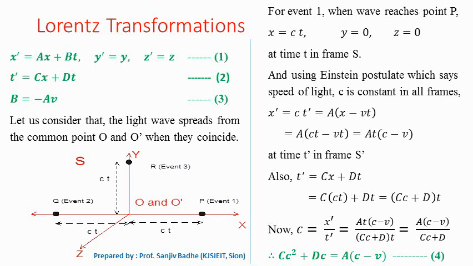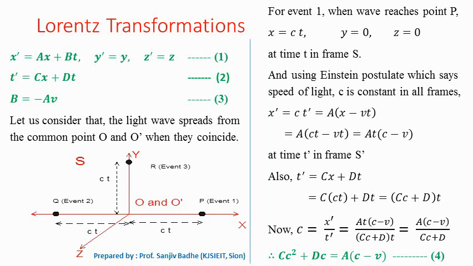In order to get the values of these 3 constants, let us consider a light wave spreading from a common point O and O prime when they coincide. So as the frame S and frame S prime are moving, there will be some time instance when O and O prime will coincide. So at that time instance, let us consider a light wave spreading in all directions.